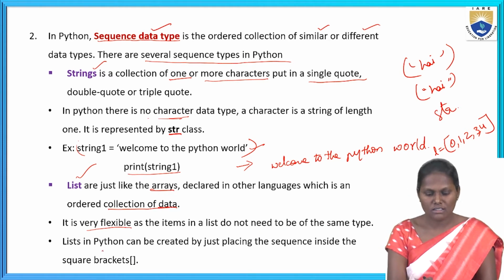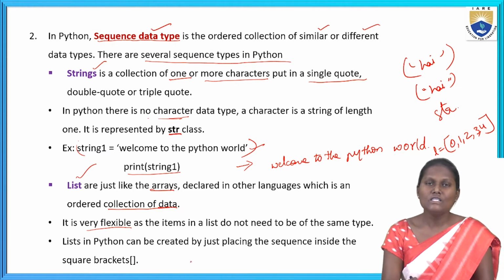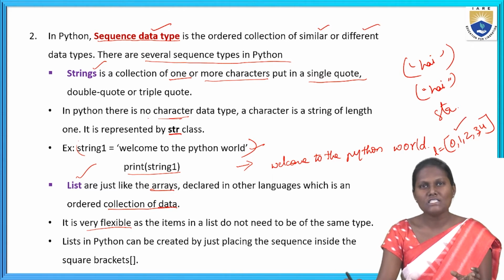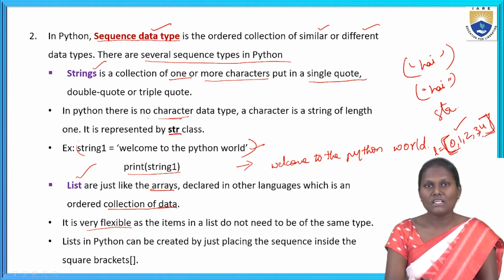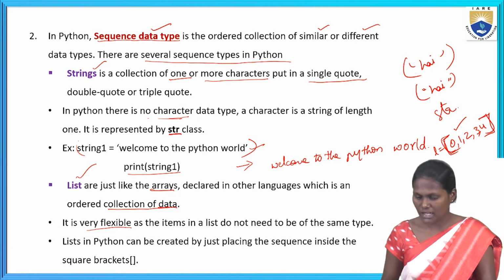Next, coming to the third point. A list in Python can be created by just placing the sequence inside square brackets. I already told you, we can place a list, like a list we prepare at home, or a list for going to the market for vegetables, wherever it may be. Like that we can write in this manner. We have to write it in square brackets.